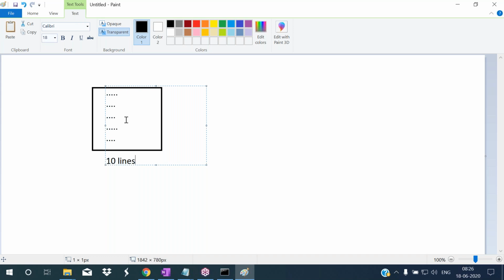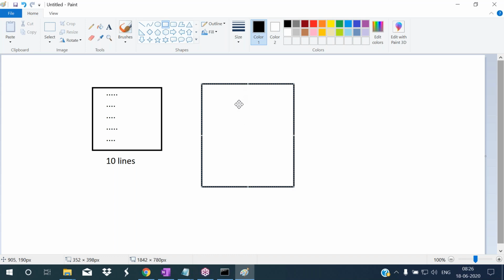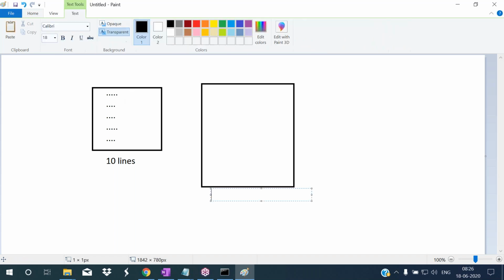For example, I'm writing a program which has 100 lines of code. By taking some time, we can understand this code.